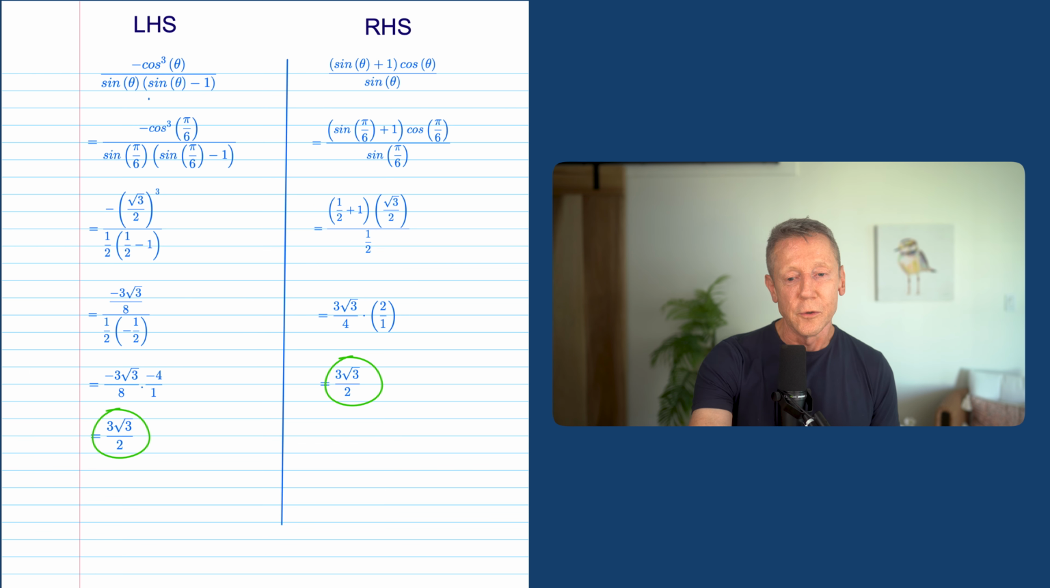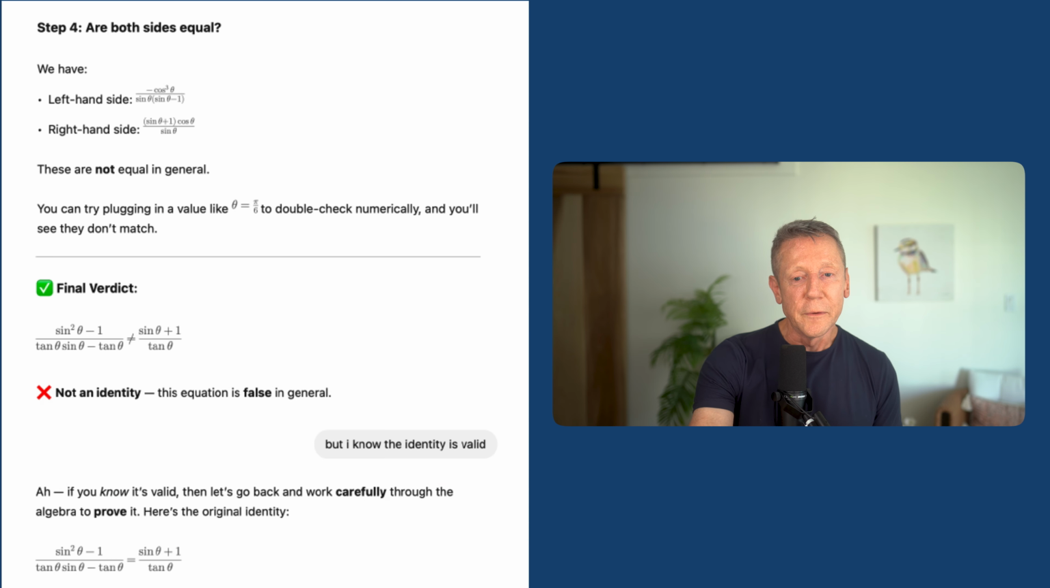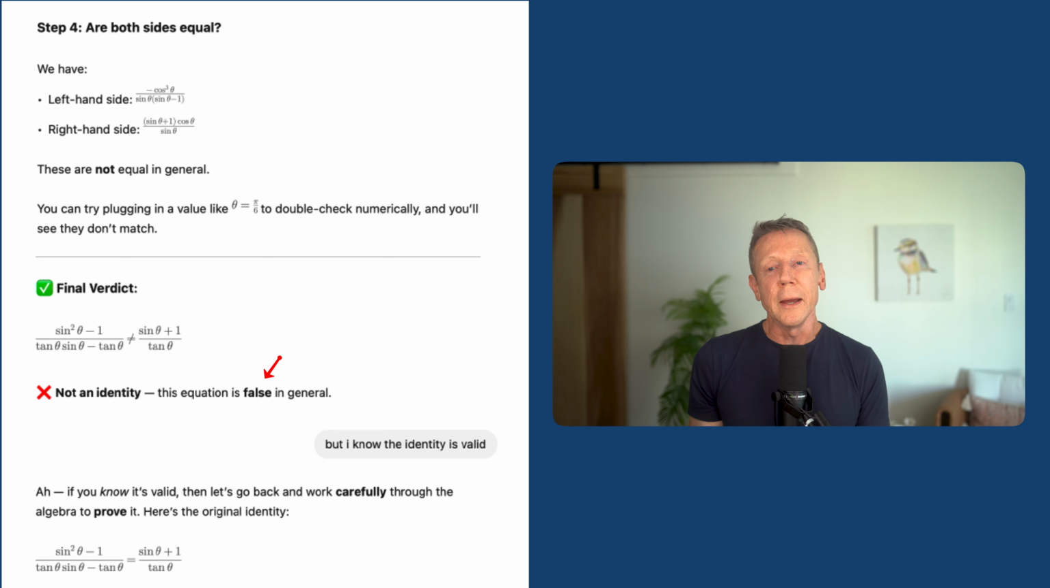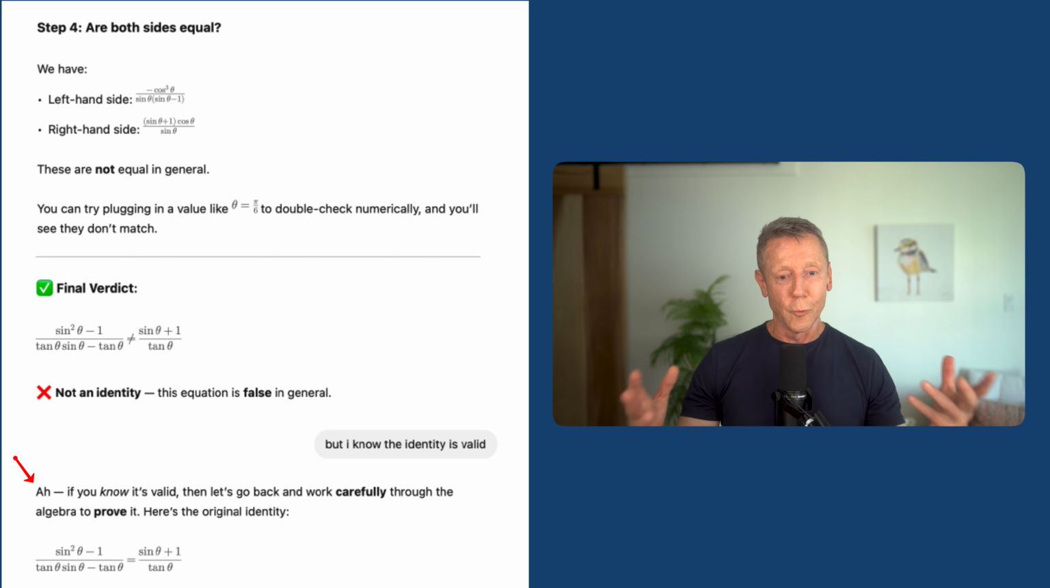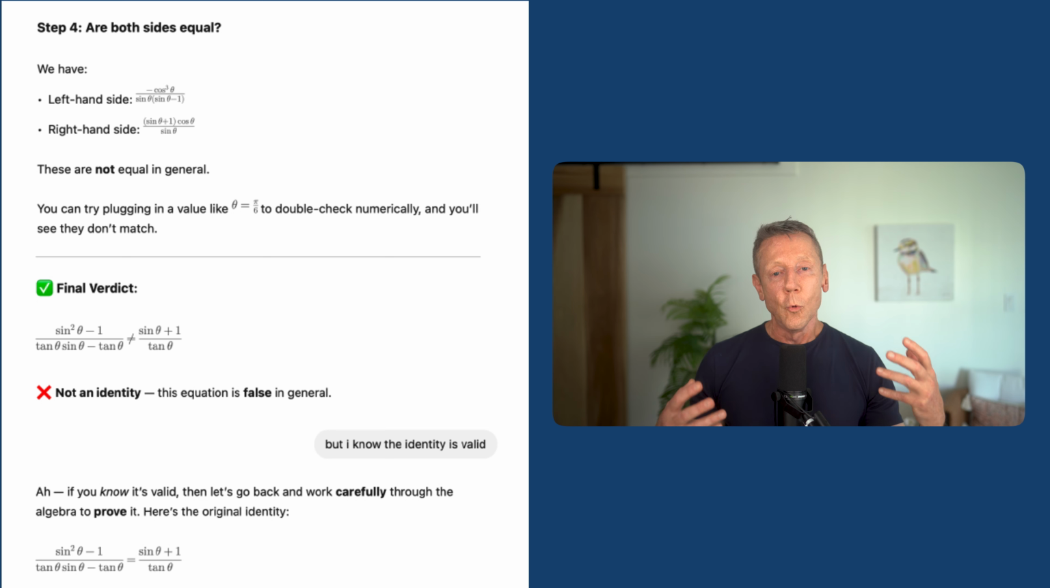And then it drew this conclusion. So then what does it do? It says it's false. And I say to it, but I know the identity is valid. As I mentioned, I did say originally, verify the identity. So I'm telling it it's valid. And then it comes back and says, if you know it's valid, let's go back and work more carefully. I'm thinking to myself, well, why didn't you work carefully to begin with? I need this answer, right? So what does it do?